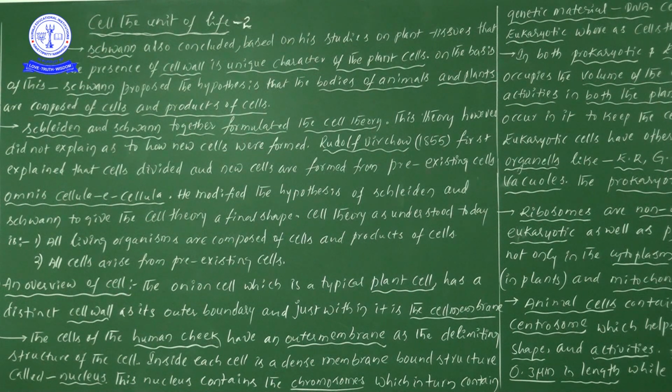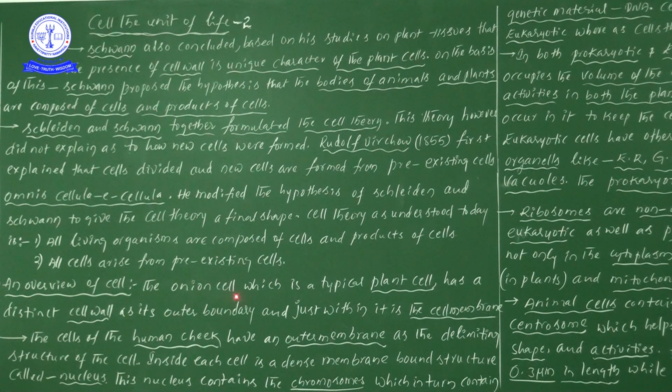Suppose you take one particular cell. What are the main important points to be covered, and what are the components present within the cell? Everything now we can focus on. That's why the side heading is an overview. Complete information, not partial information. That's why overview of a cell.